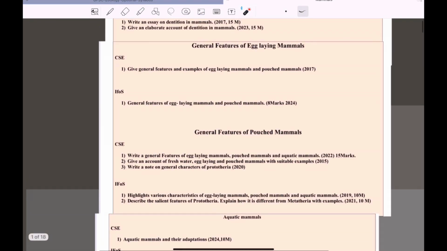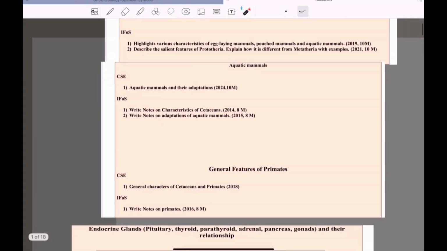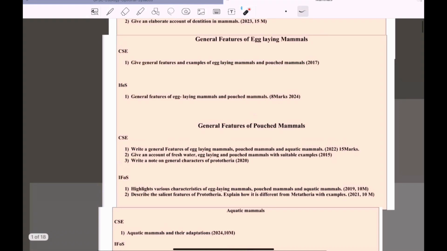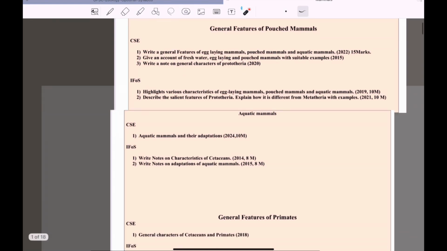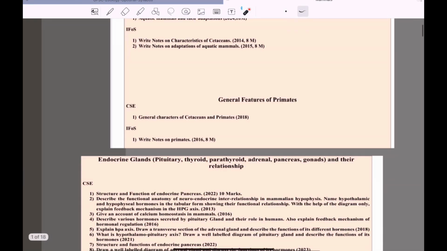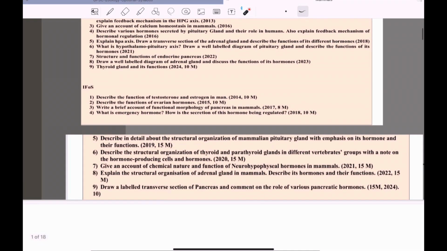The general features of egg-laying mammals, the pouched mammals, the aquatic mammals, and the primates. We will discuss these features in detail, and we will try to learn about different types of mammals. And yes, these topics are important. They have been asked, and they can be asked again. And then we have endocrine glands. Again, they will be discussed in detail.